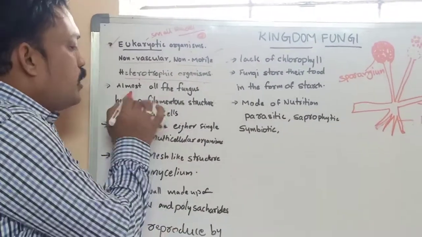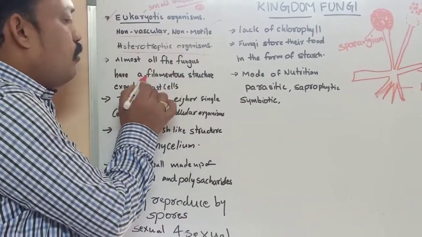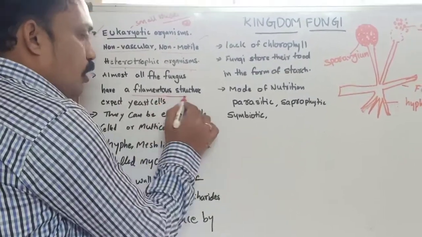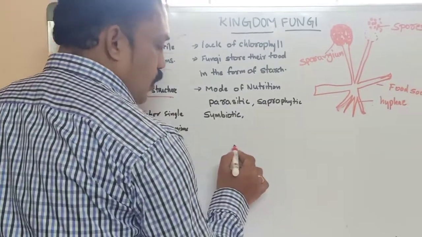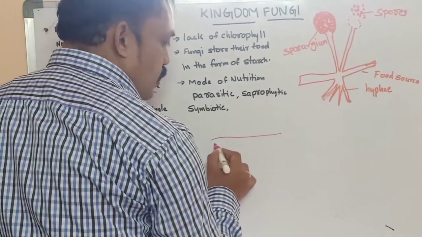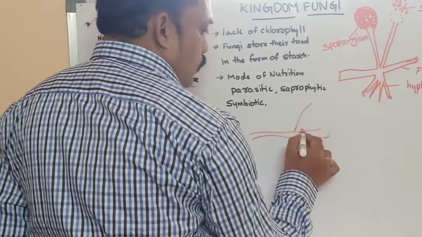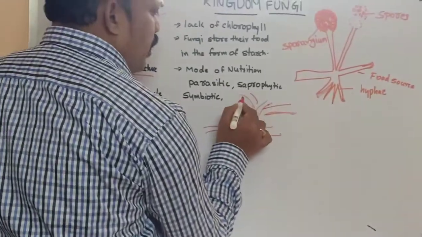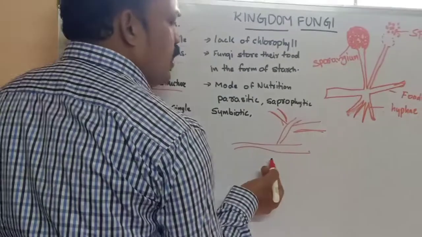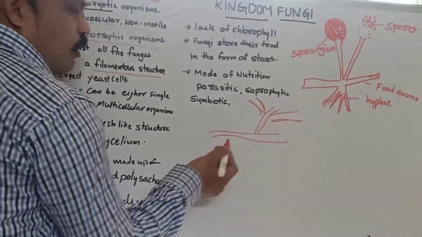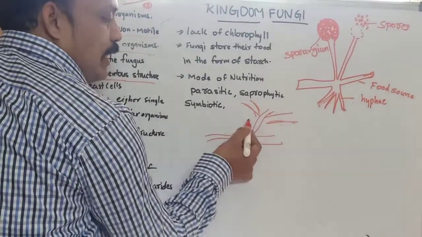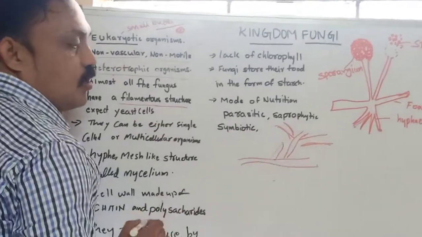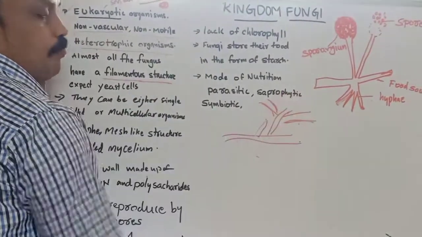And the second point is almost all fungi have a filamentous structure. What is the meaning of filamentous structure? If you observe the fungus, we will see thread-like structures. Filamentous means the body is a thallus, just like a thread-like structure, fiber-like structures. So we call it filamentous structure. The body is filaments.